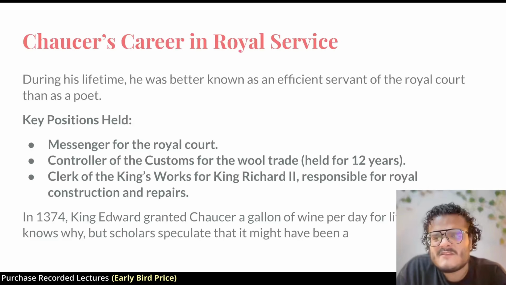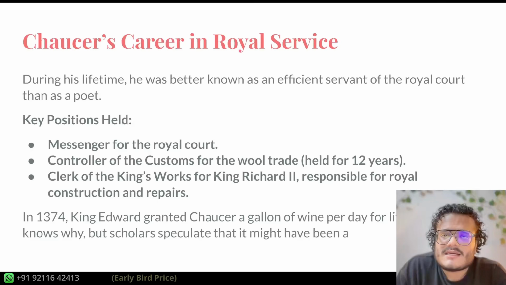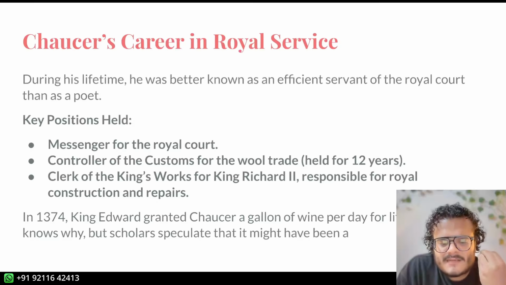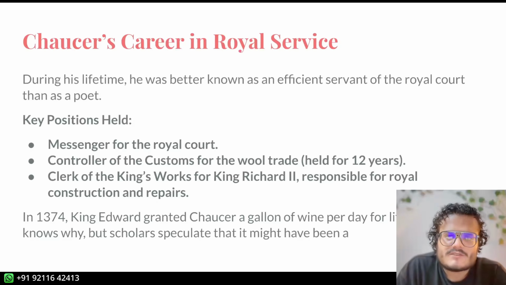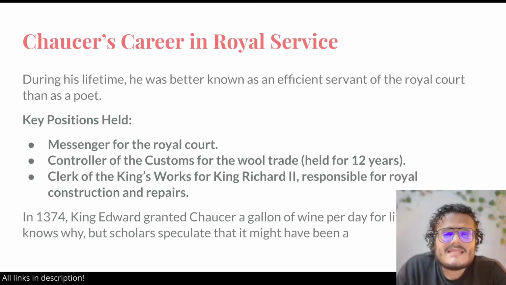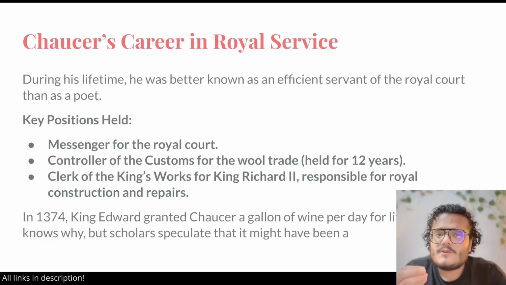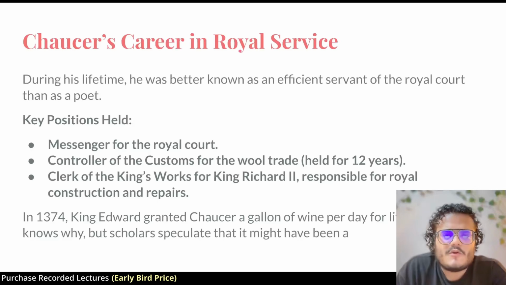I told you bull trade was very big, and if he was controlling the customs, which means all the rules, regulation, and tax around the bull trade, it meant that he was a very essential employee, you could say, a very essential part of the whole system. And he held that position for 12 years. This is again important to see that he kept not only the traders happy, he also kept those in power happy, which means he was not corrupt, he was not biased, and all of those things.